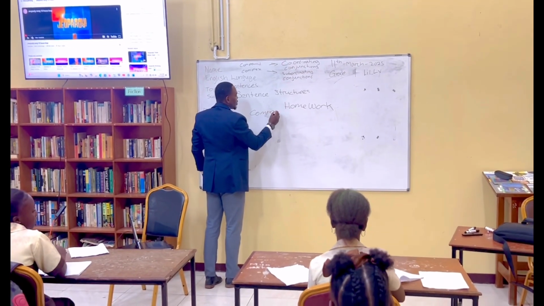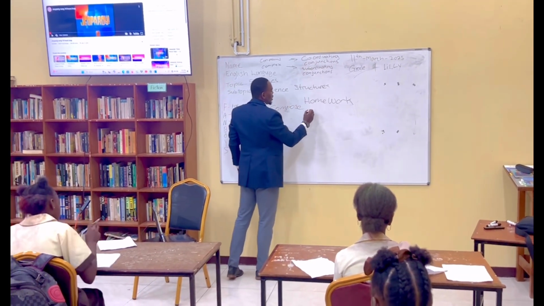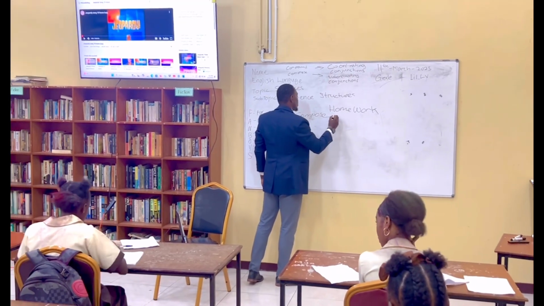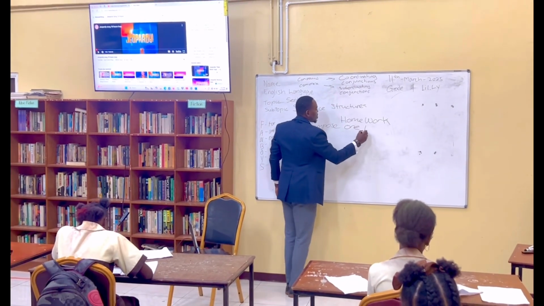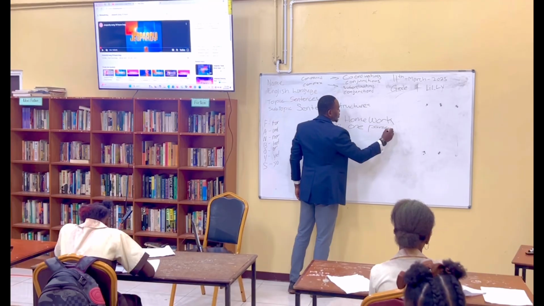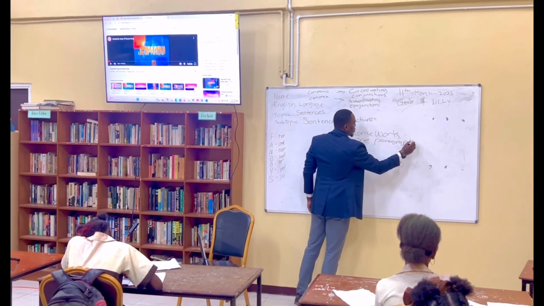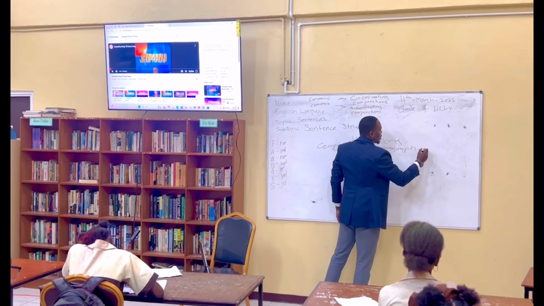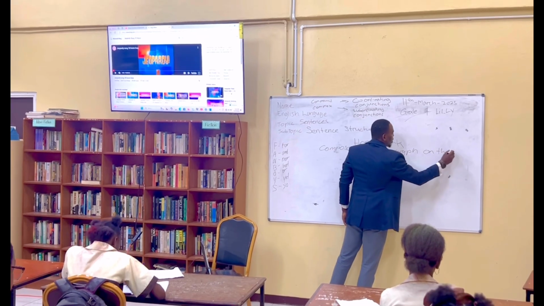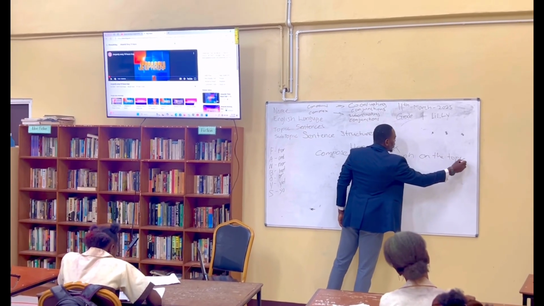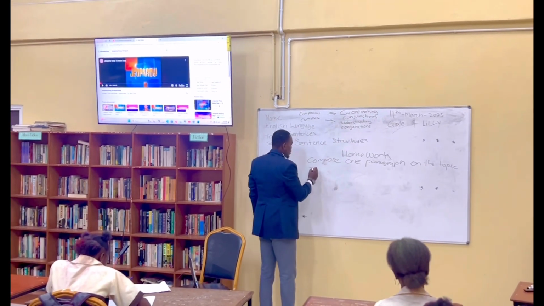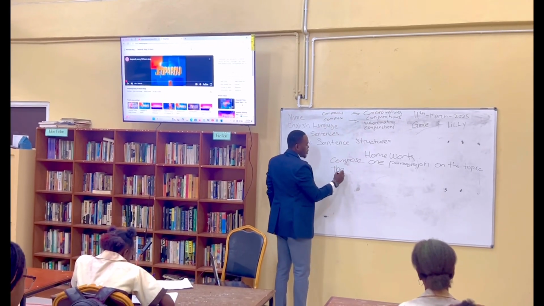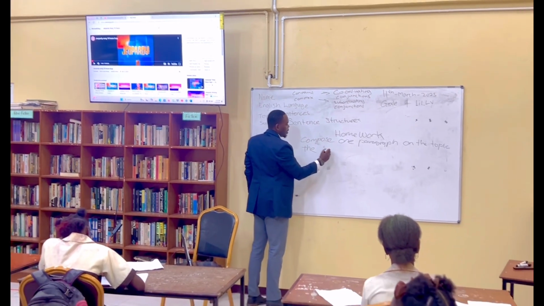The paragraph must be at least 100 words. Compose one paragraph on the topic, the red car.